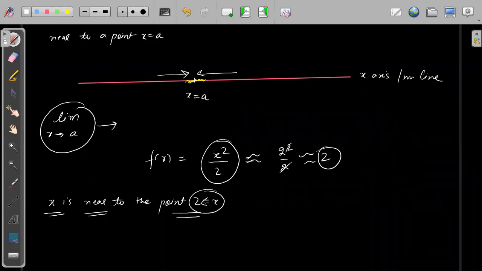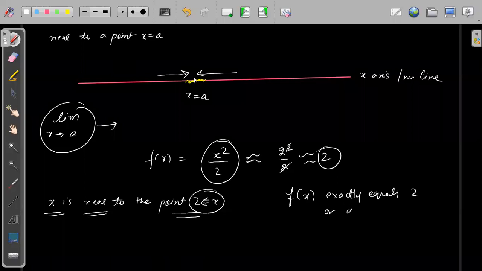Now see, one point to understand is, is f(x) exactly equal to 2, or approximately equal to 2? We know that it is exactly not equal to 2.